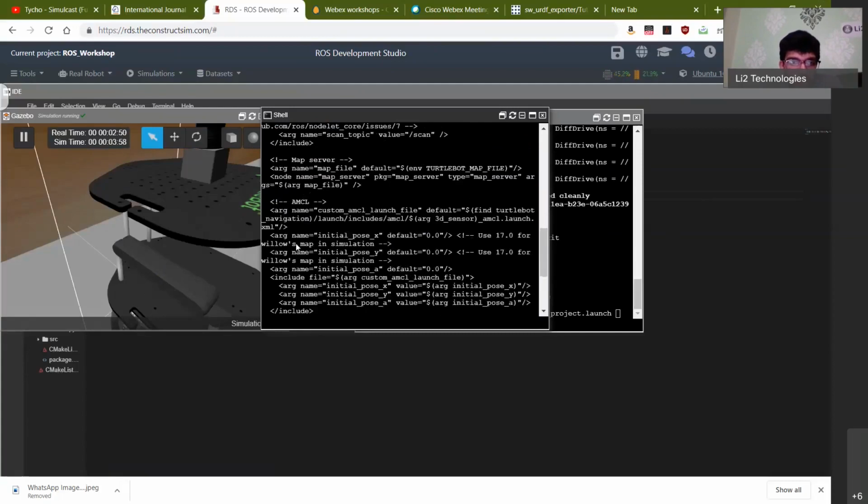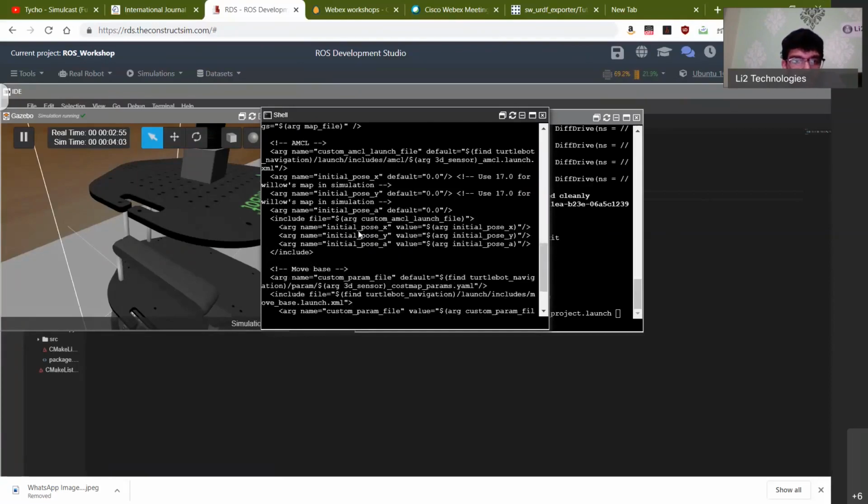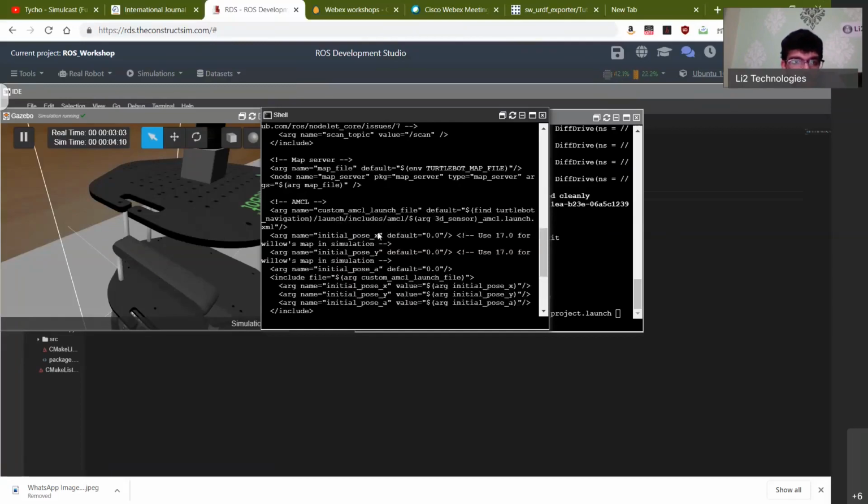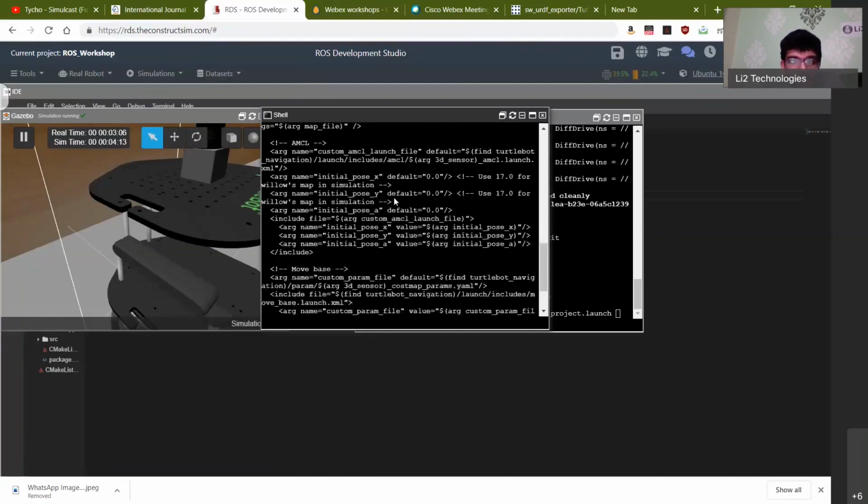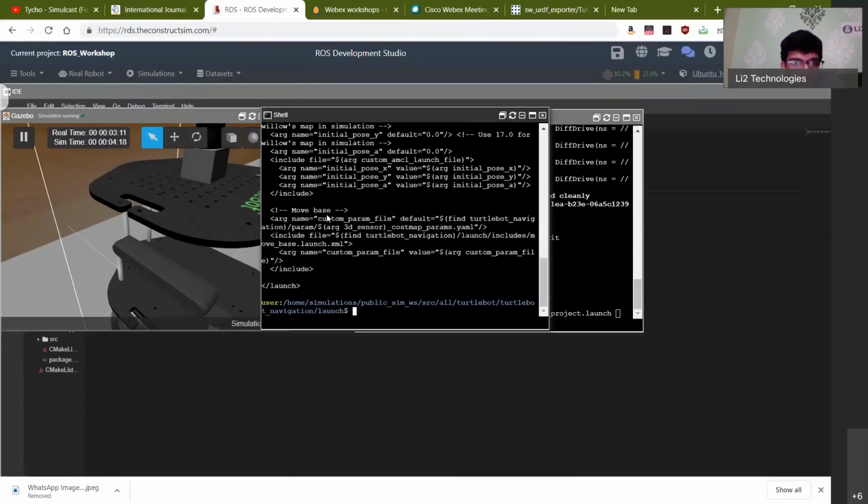And then you have the localization nodes running here. In this localization node, you need to know what the initial X position, the initial Y position, and the initial Z position of your robot are. You'll get the initial pose, and both the orientation as well as the position can be inferred from this. And then you also have a bunch of other customized files. So this is a part of the MoveBase package. The MoveBase package is what allows you to move from point A to point B using autonomous navigation. So these are all the components of what the launch file looks like.